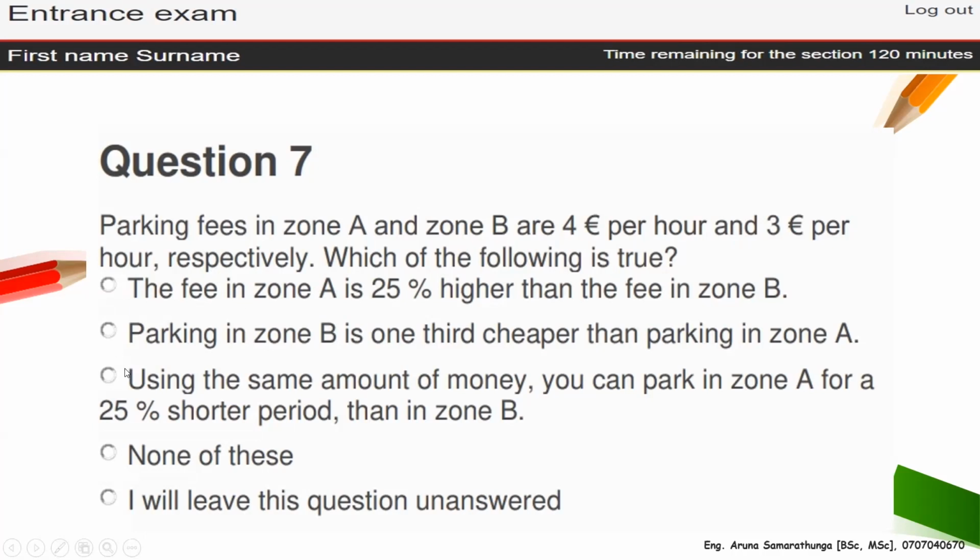Now you have to consider one by one. The fee in zone A is 25% higher than the fee in zone B. Higher than, so you have to compare with B. And parking zone B is 1/3 cheaper than parking zone A. Using the same amount of money, you can park in zone A for 25% shorter period than zone B. You have to compare again with zone B.